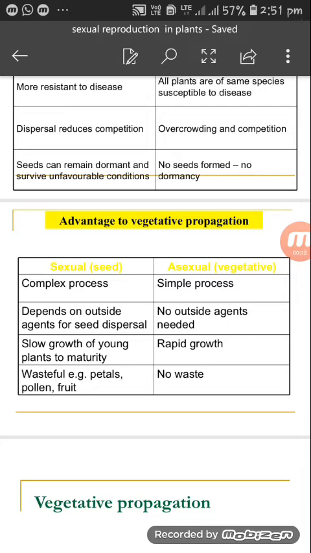Young plants grow slowly to maturity in sexual reproduction, whereas asexual growth is rapid. Sexual reproduction is wasteful, for example petals, pollen and fruits are wasted, whereas there is no wastage in asexual vegetative propagation.